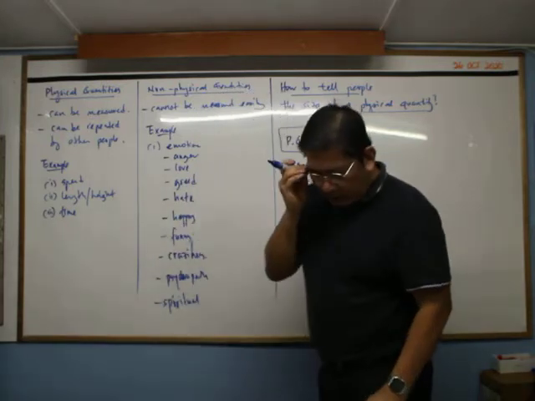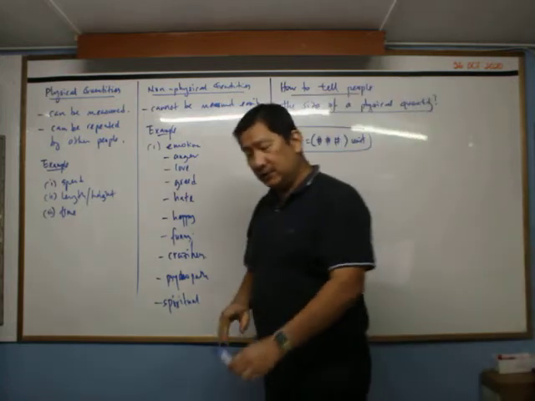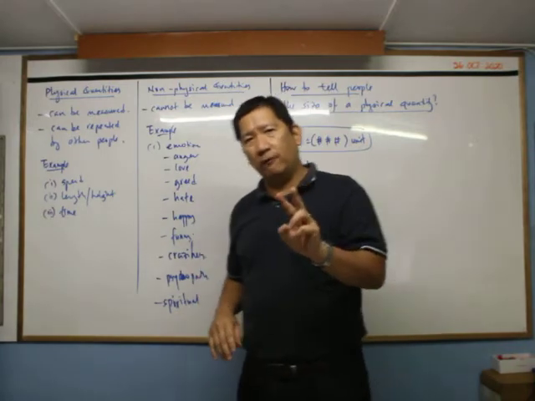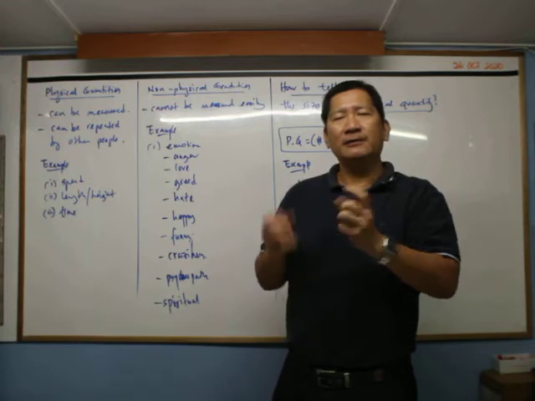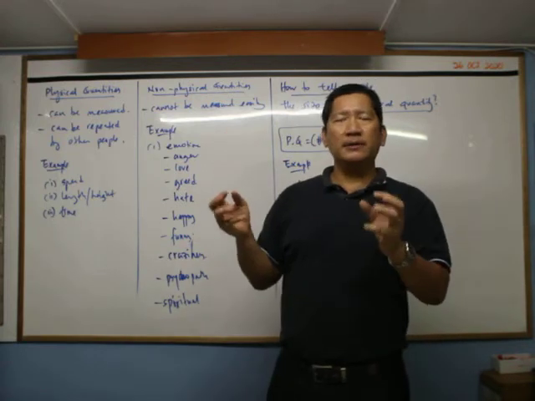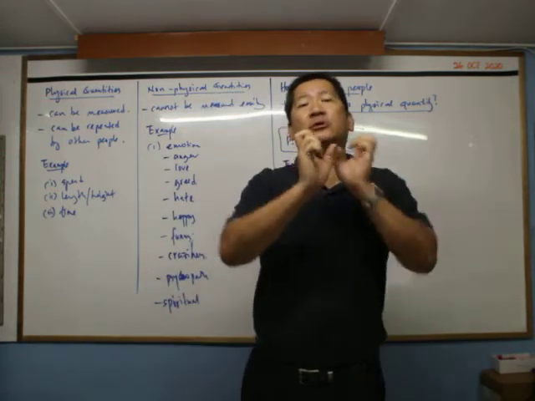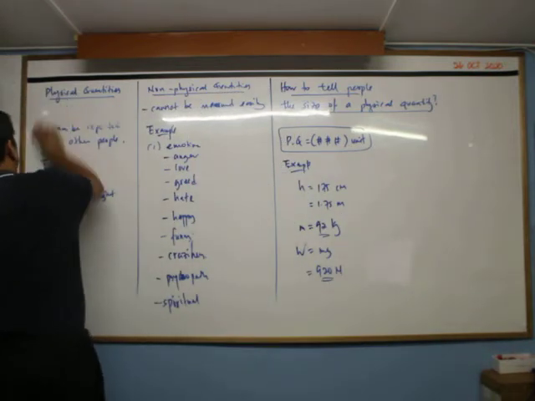Now the next one. Under all this, physical quantity, we emphasize on physical quantity. We have two types of physical quantity. One is the base, the foundation, that we call the base quantity, and then the second type will be the derived quantity. We derive it, we get it from all these base quantities.